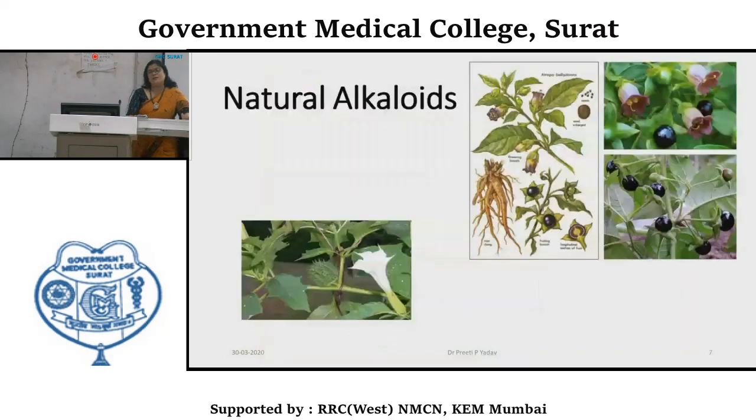Natural alkaloids: as we all know, these agents are derived mainly from the Solanaceae family in botanical classification, like Datura stramonium and Atropa belladonna, which are the primary sources. Datura stramonium is also commonly known as thorn apple.